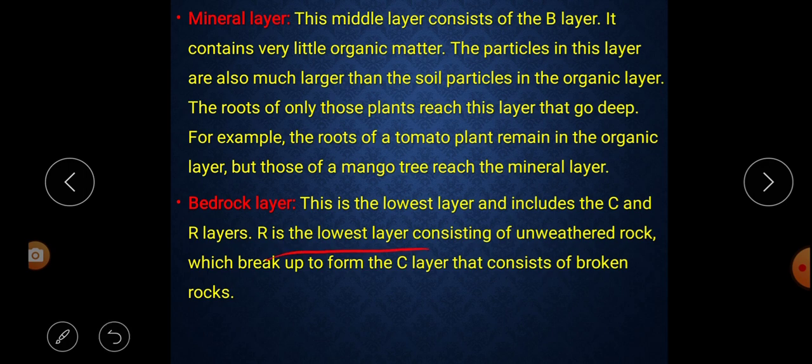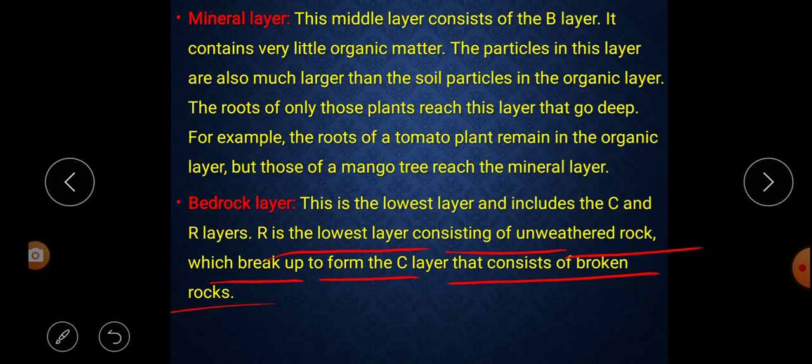R is the lowest layer, consisting of underlying rock which breaks up to form the C layer that consists of broken rocks. That means R is the lowest layer and it is underground. Rocks are available there, and those rocks break and form the C layer. That means it consists of broken rocks.